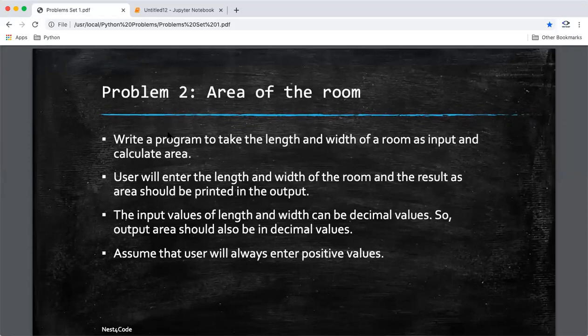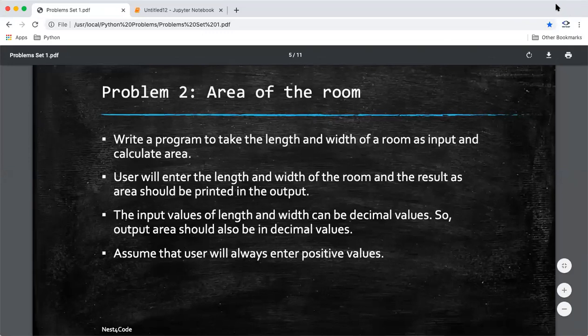We have to write a program which takes the length and width of a room as input and calculates the area. So in the input we will be getting the length and width of the room. The user will enter the length and width of the room, and the resulting area should be printed in the output.